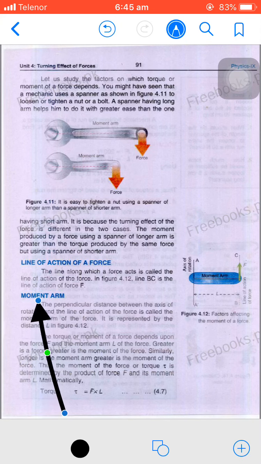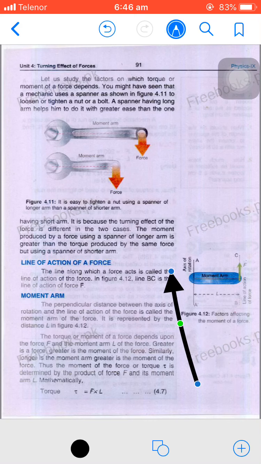Then define the moment arm. The perpendicular distance between the axis of rotation and the line of action of the force. For example, this line is the axis of rotation, and at this point we are applying a force F. You can see this force F and this line are making an angle of 90 degrees.